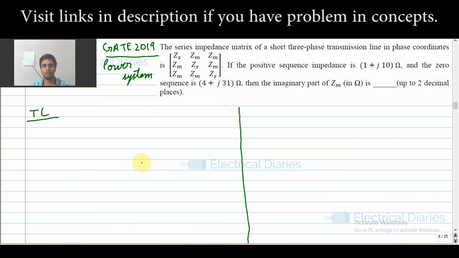That is not of much use, but you should remember one thing about the sequence impedance Z1 for the transmission line with this matrix. Positive sequence is given by Zs plus 2Zm, am I right?